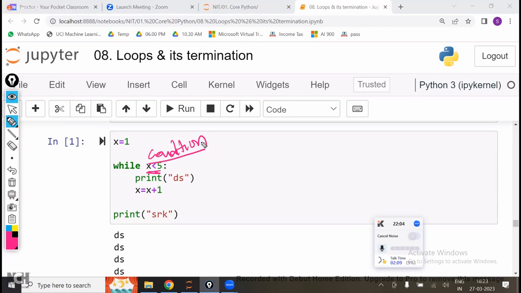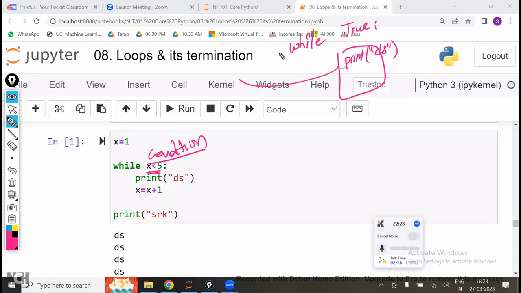So when the condition never fails, it is called an infinite loop. For example, I am writing while True. Forget about the condition, I am only saying the answer is True. While True, and if you write inside the block of code print ds, how many times is it going to print? Infinite number of times.